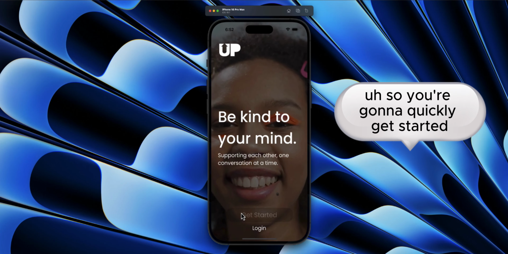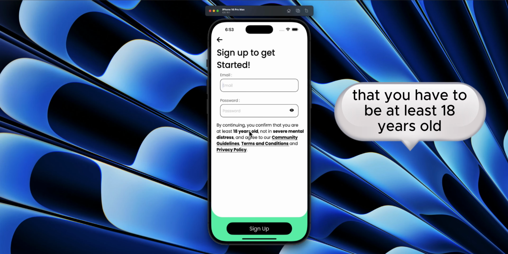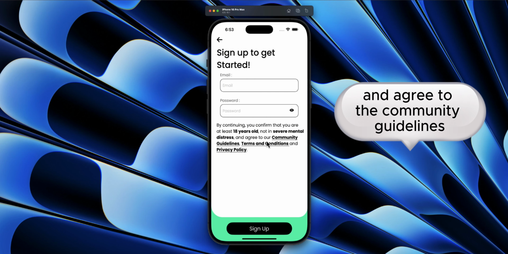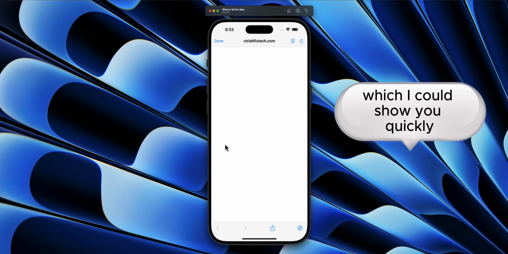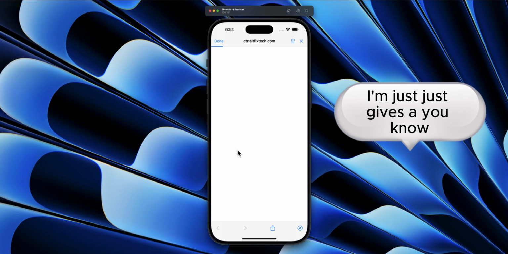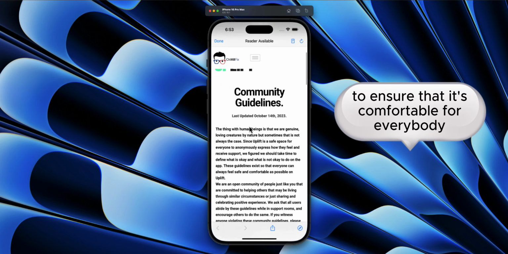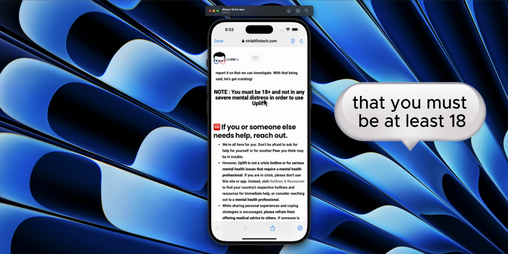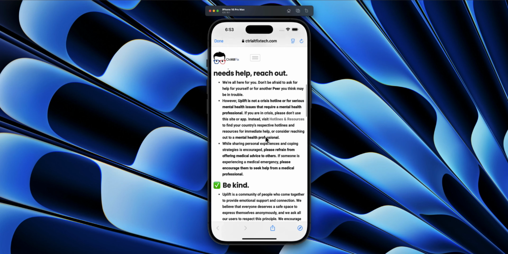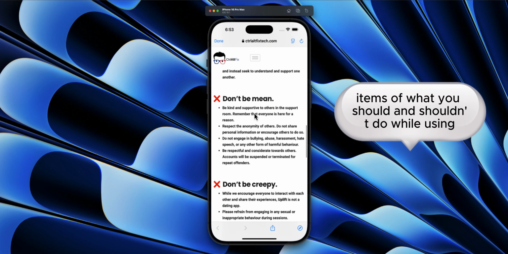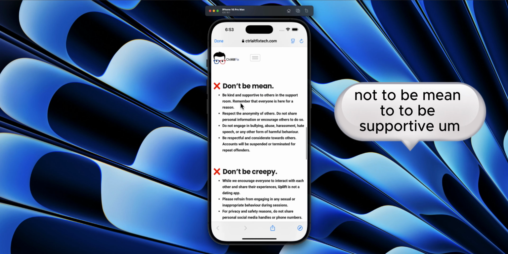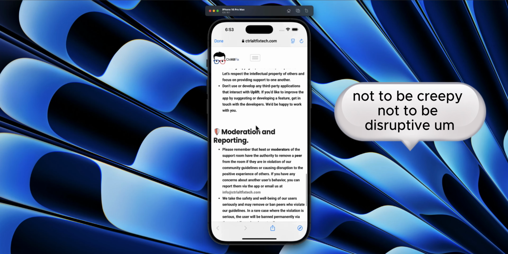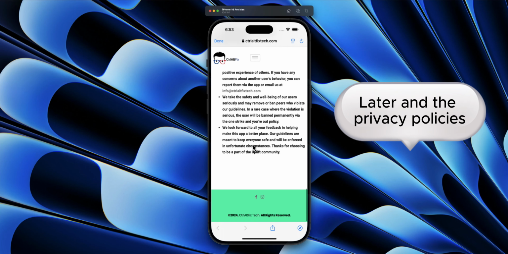So you're going to click get started, where you have to confirm that you are at least 18 years old and not in any severe mental distress, and agree to the community guidelines, which I could show you quickly. They give a safeguard for persons to ensure that it's comfortable for everybody while using the app. It also mentions again that you must be at least 18 and not in any severe mental distress. This just goes through items of what you should and shouldn't do while using the app: not to be mean, to be supportive, not to be creepy, not to be disruptive. There is moderation, but we'll look at that later on.